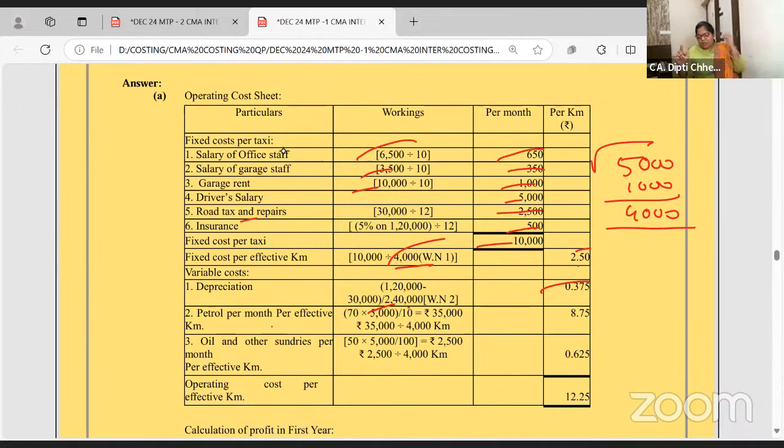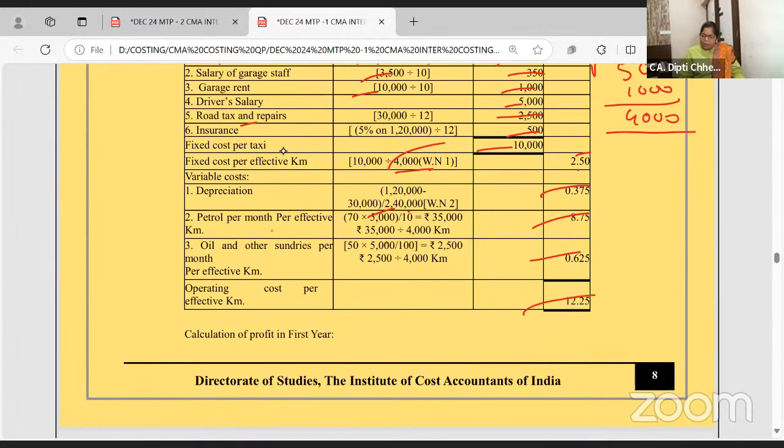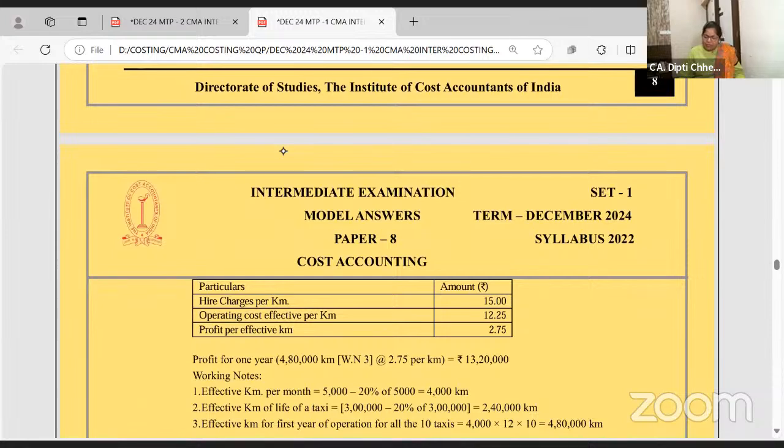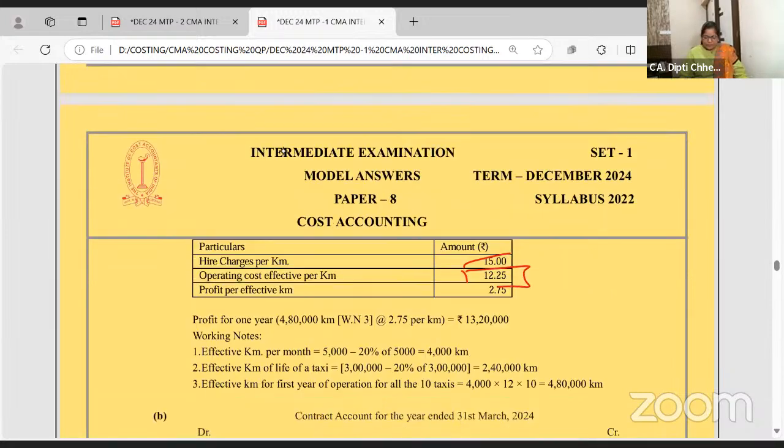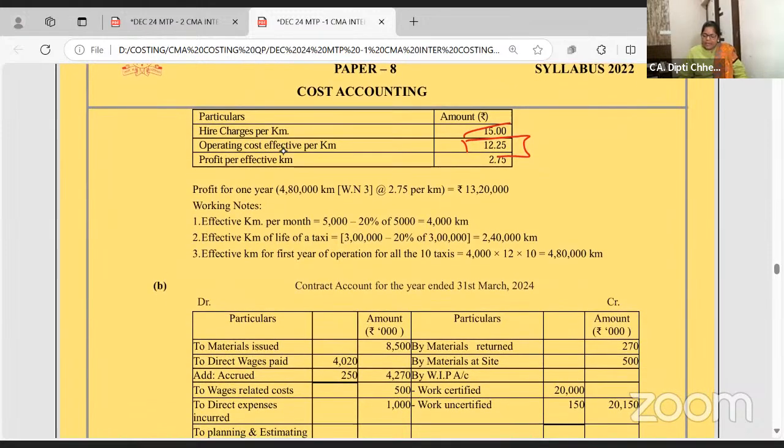खाली गाड़ी घूम रही है तो भी पानी पे नहीं चल रही. The petrol is required, oil and all. So you are getting the operating cost, and they have already quoted the selling price. You are getting the profit.